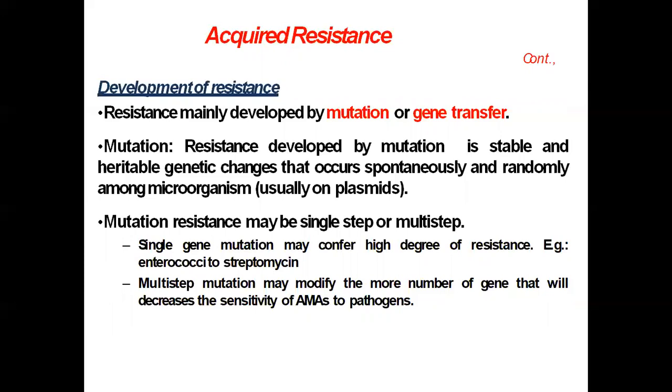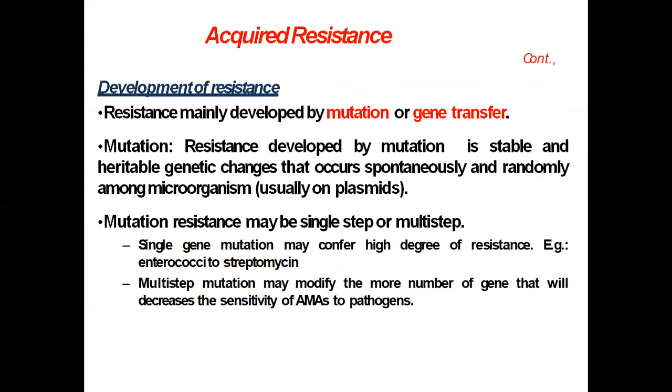Now when the sensitive population is eliminated by the antimicrobial agents, only the resistant mutant cells are left, and they get a chance to proliferate, leaving only the resistant microorganism population.